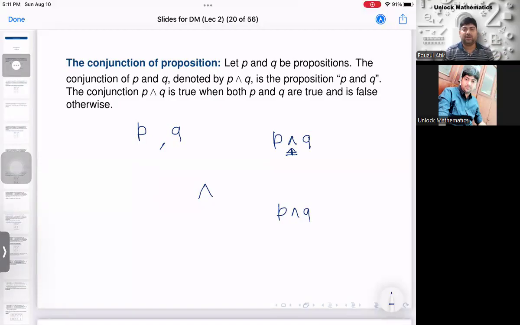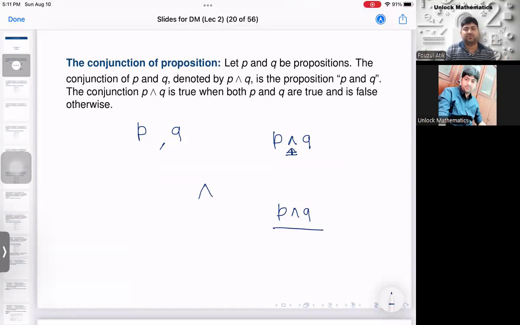Definitely not. Why? Because although it's a proposition, it declares some fact, but the second part of it is actually false. Therefore, the whole statement becomes false. So this will become false.